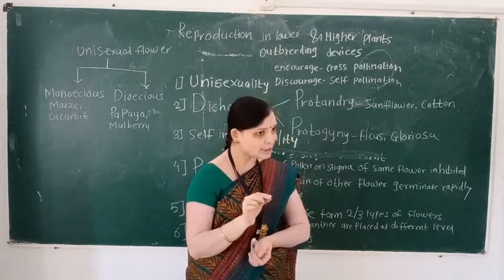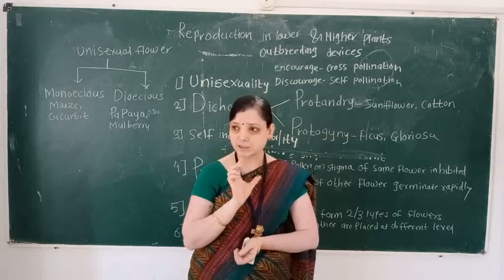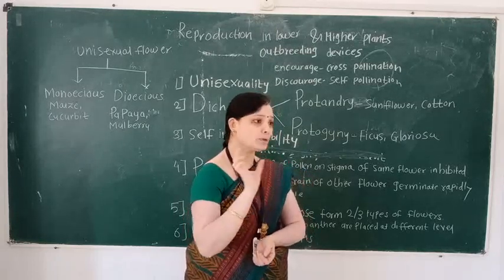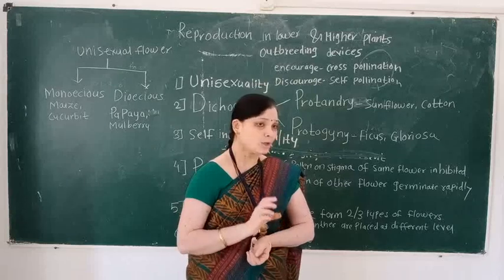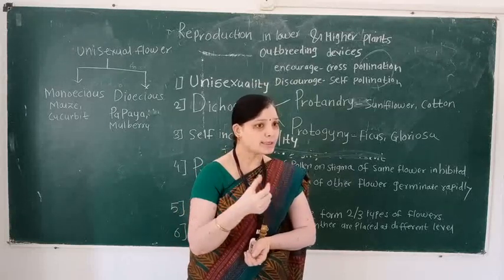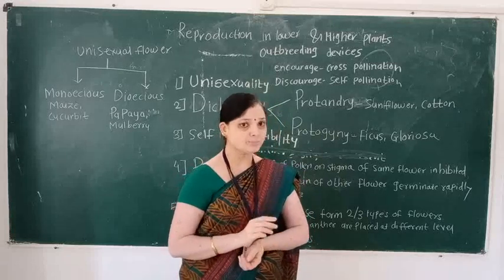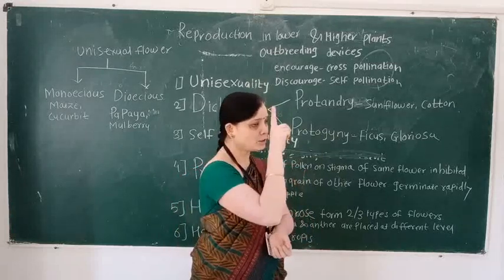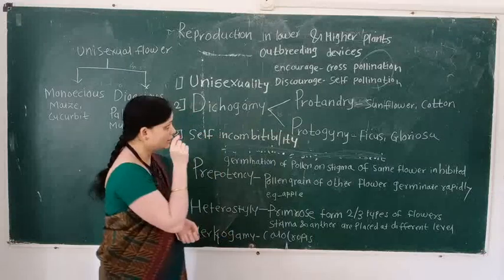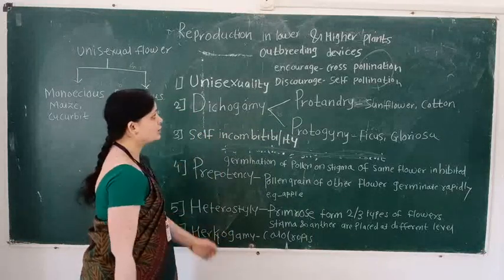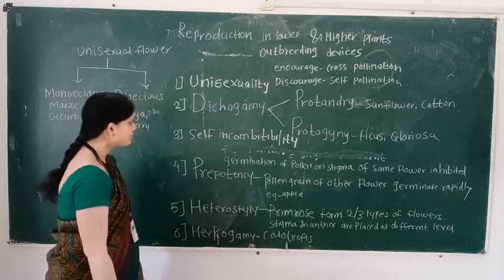For self-pollination, the condition of the flower is that the flowers are bisexual. What are the outbreeding devices for cross-pollination? First, we see the heading of the outbreeding devices.